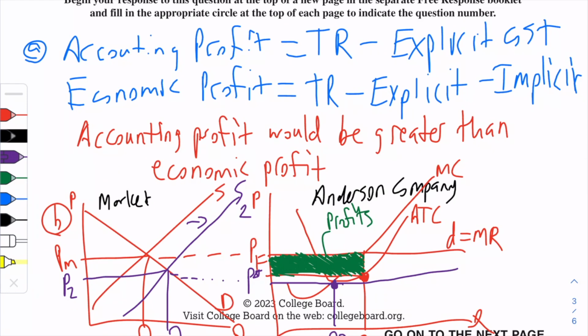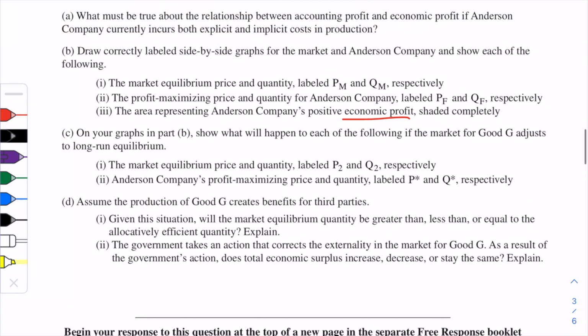Because remember, we want price equals ATC, and you also know that in perfect competition, price equals MC. So we need ATC equals MC. We need that point right there where it's equal. So this is what my market is going to look like. I'm going to be decreasing the price because of the increase in the supply. So that's all I need to do for part C.